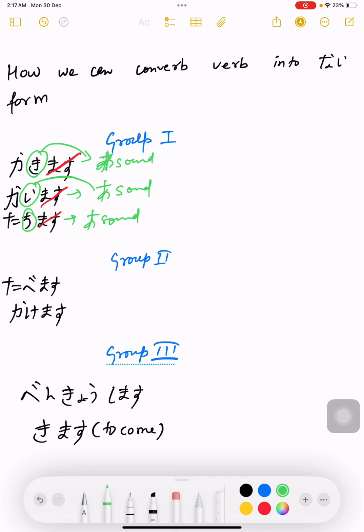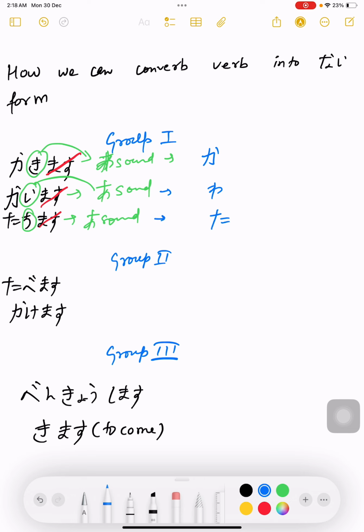Ki's a sound is ka. Guys, what is i's a sound? Actually, i's a sound is wa. In Japanese, many people confuse that i's a sound is a. No, guys, i's a sound is wa. What is chi's a sound? Chi's a sound is ta.